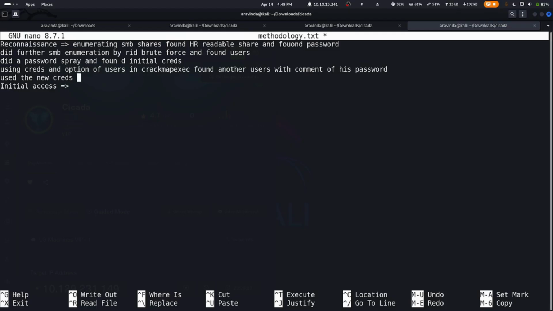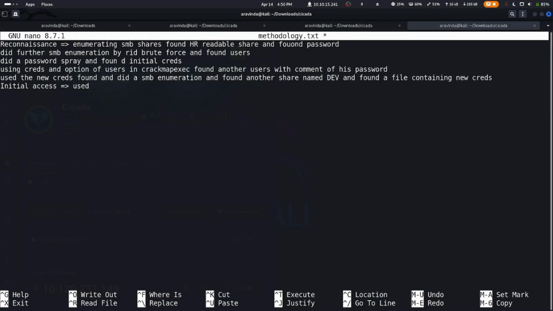Then we used the new creds and we did SMB enumeration and found a readable share called dev. So we found another share named dev and found another file containing new creds.